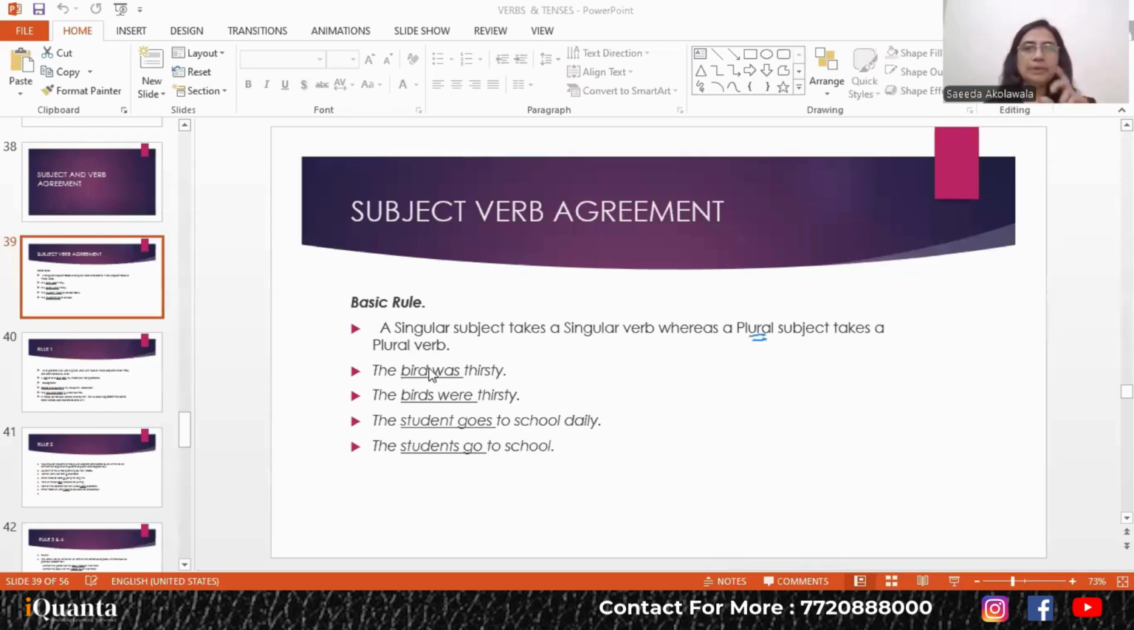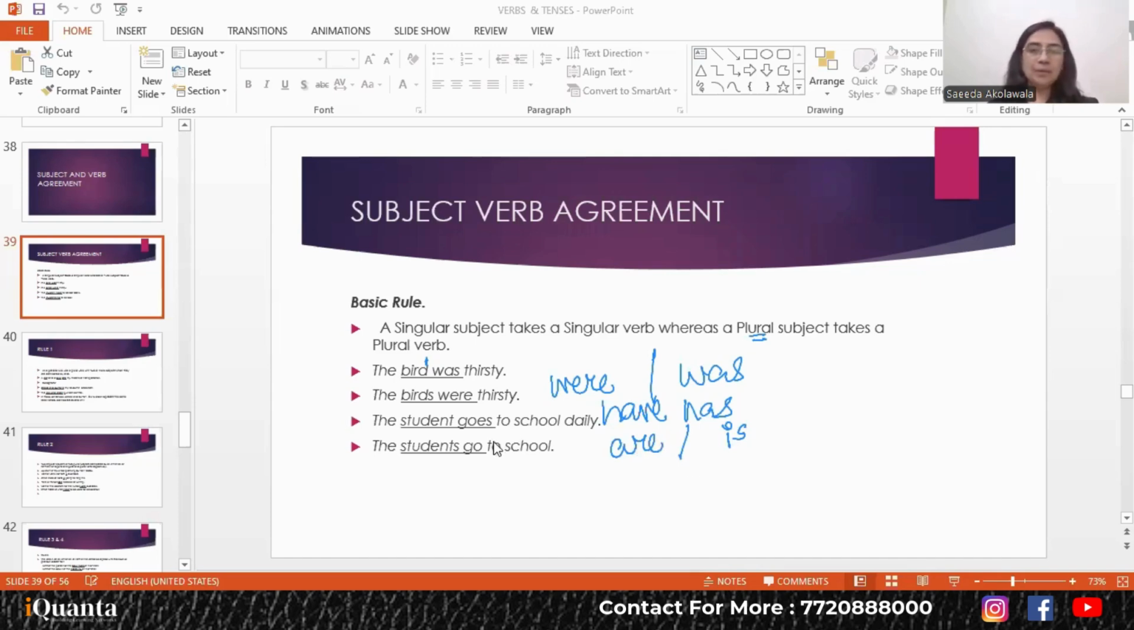Clear? So the bird was thirsty. Bird एक singular subject है, so the bird was thirsty. Birds were thirsty. So were क्या हो गया? मेरा plural verb है. Was is a singular verb. In the same way, has is singular, have is plural, is singular, are plural.